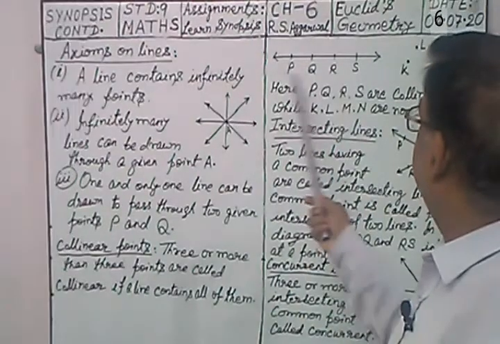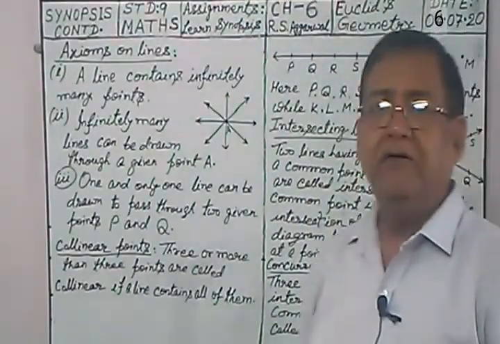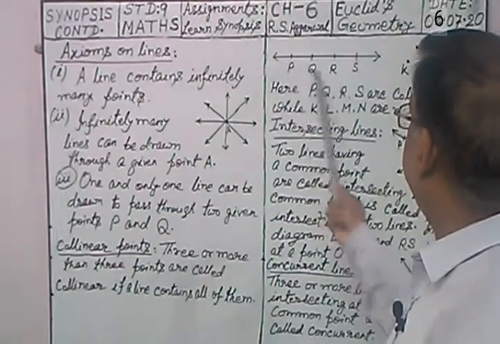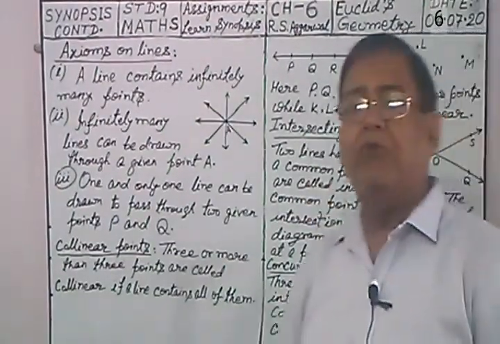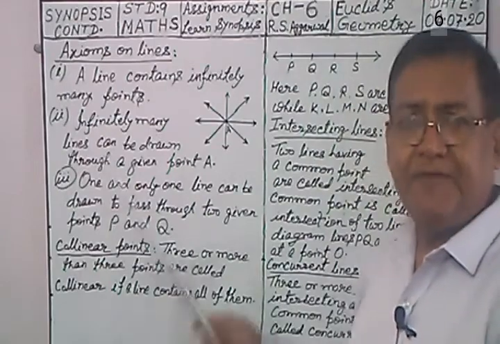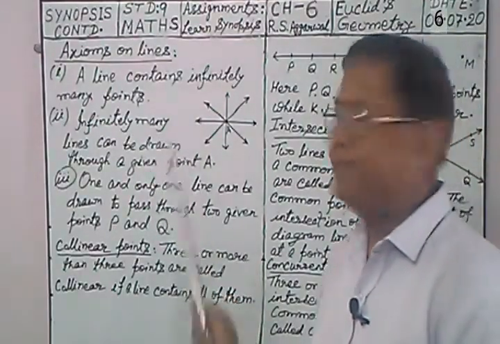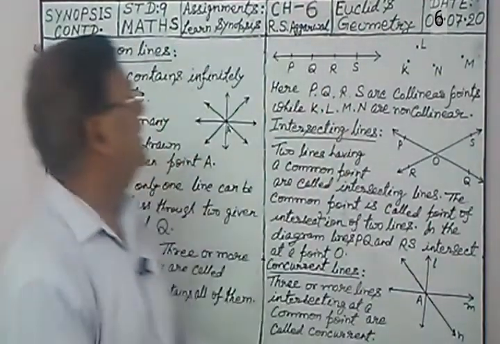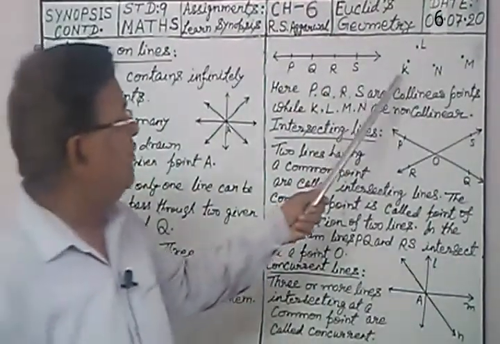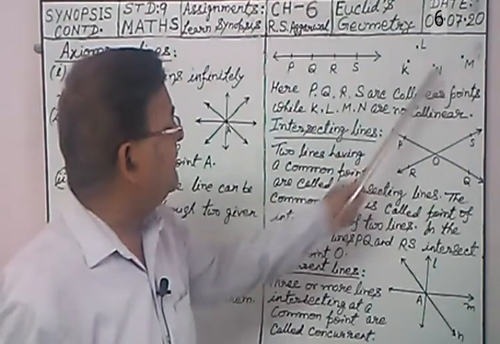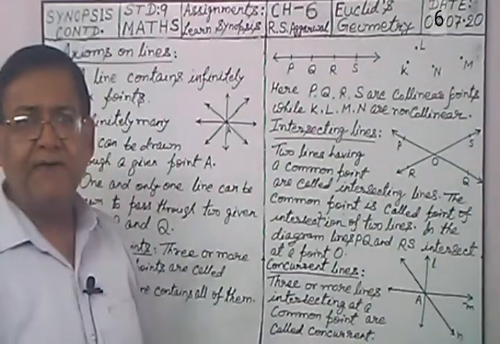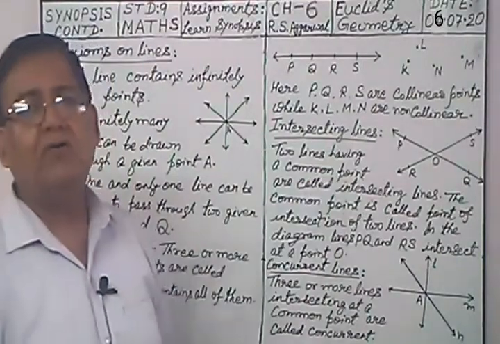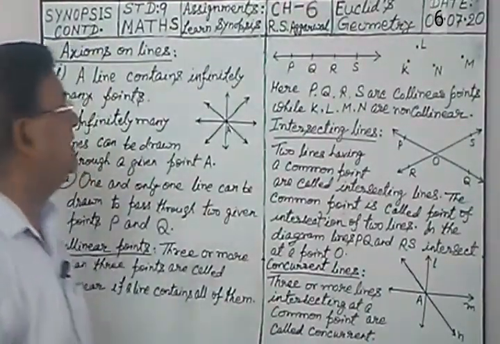You see here is the drawing. Here is the diagram. In one line here P, Q, R, S, all four points are lying on the same straight line. Also you see here points K, L, M, N. These are four points K, L, M, N. But these points are not collinear. Why?